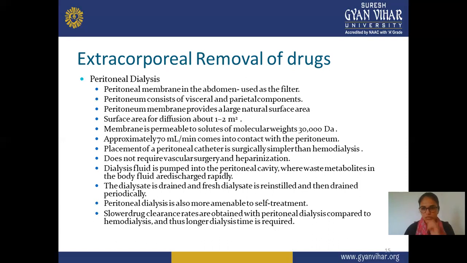Next, the membrane is permeable to solutes with a molecular weight of up to 30,000 Dalton. Molecules of approximately 30,000 Dalton are easily permeable through this membrane, and approximately 70 ml per minute comes into contact with the peritoneum. Placement of a peritoneal catheter is easier than surgery for hemodialysis.